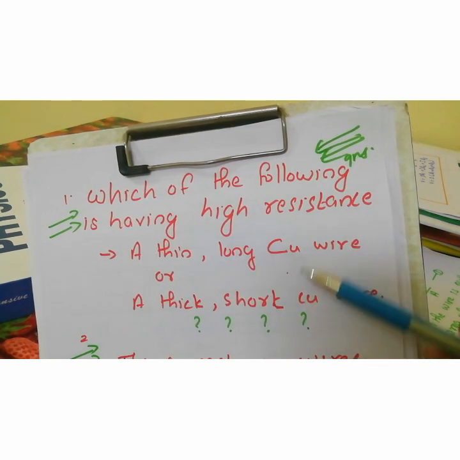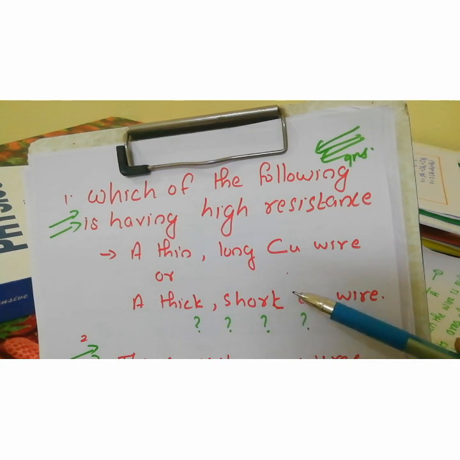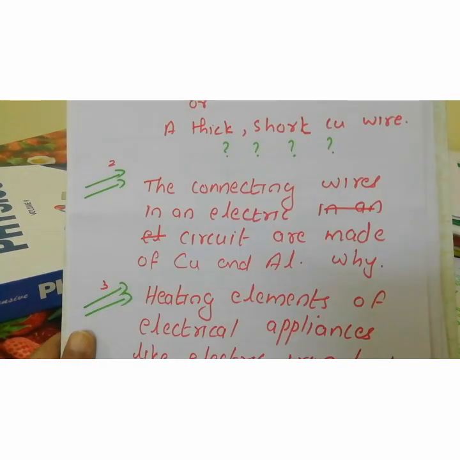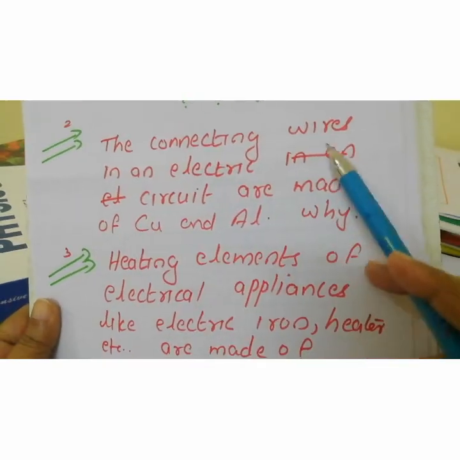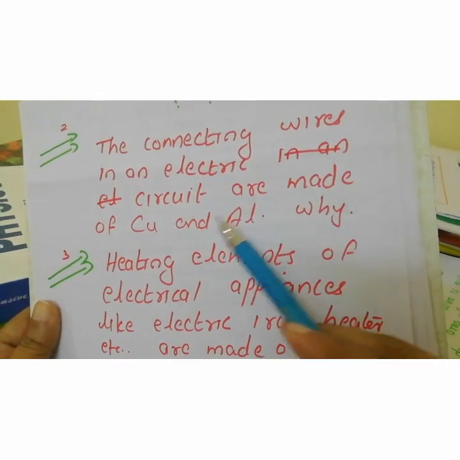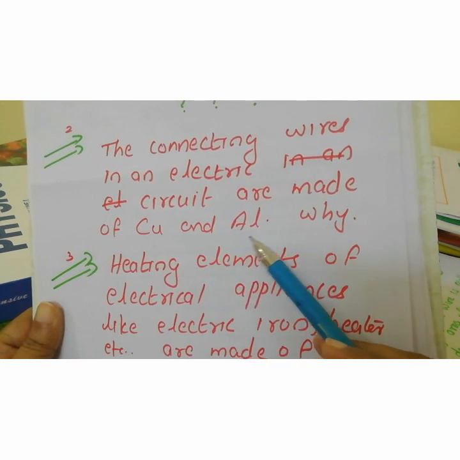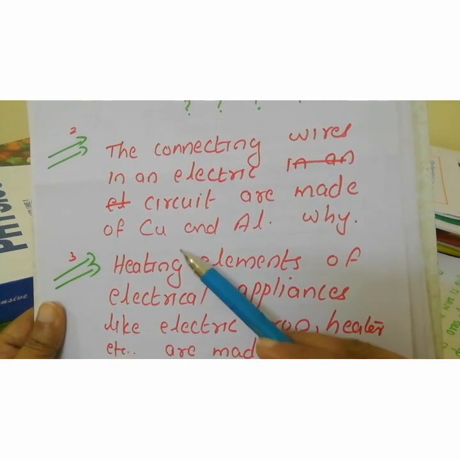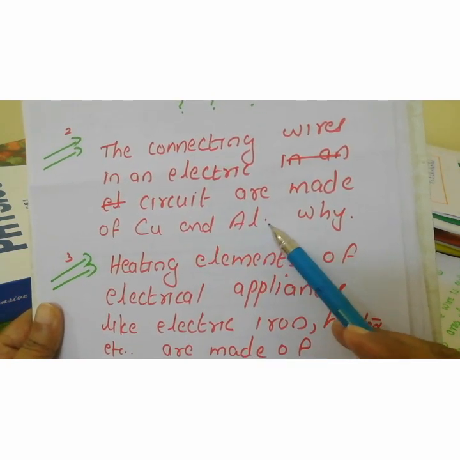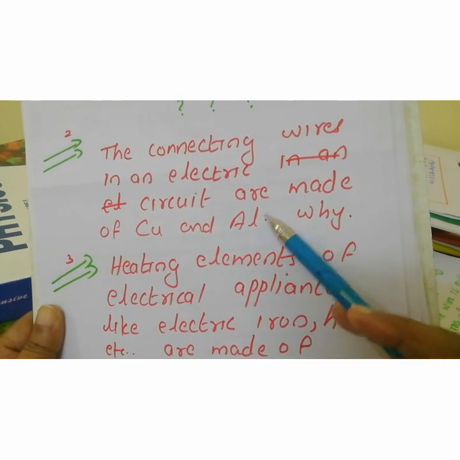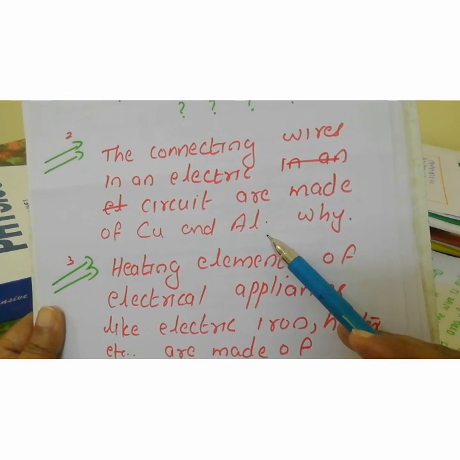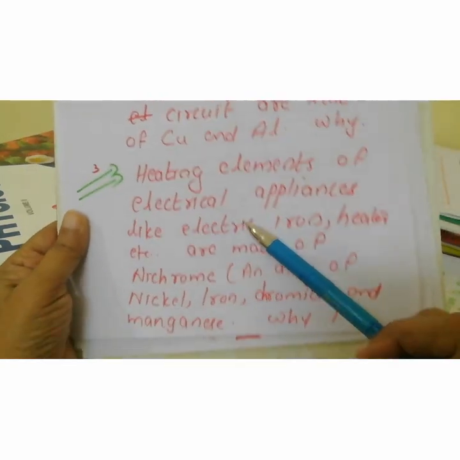Here you have to think about how the resistance of a wire depends on the length of the wire and the area of cross section. The next question is, the connecting wires in an electric circuit are made of copper and aluminum. Usually copper is used rather than aluminum, but both of them are metals. Then what is the reason for that? Try to find the answer. Another question.